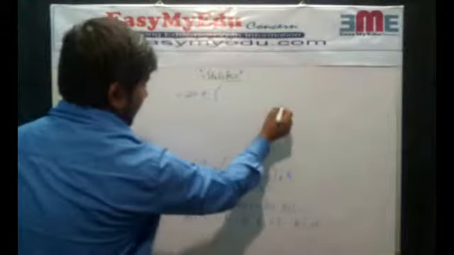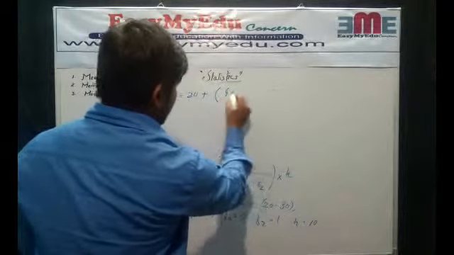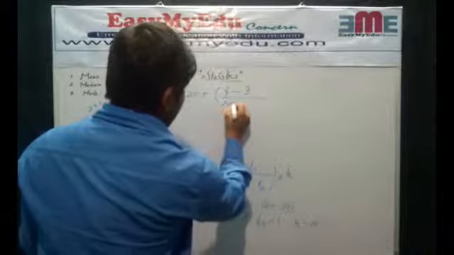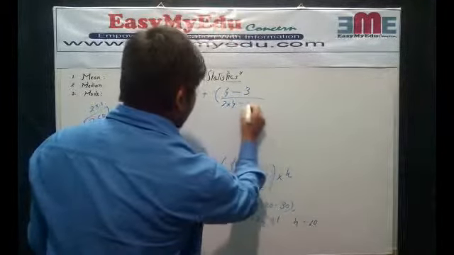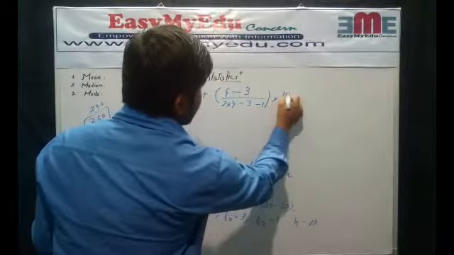That is L1 is 20, F1 is 4 minus 3, divided by 2 into 4 minus 3 minus 1, and our range is 10.